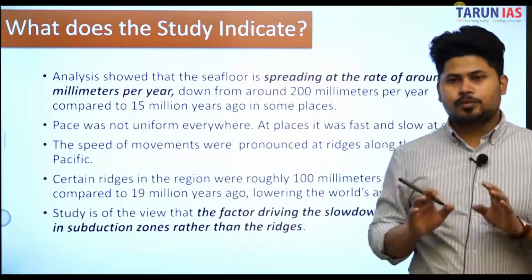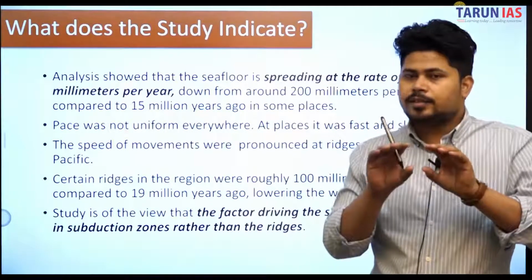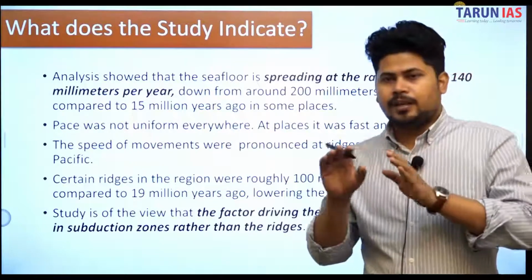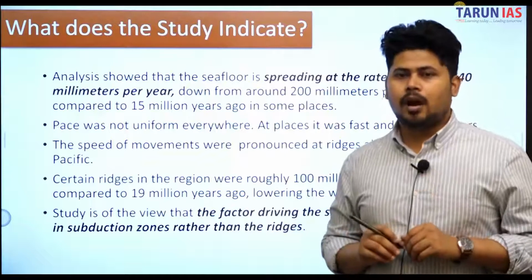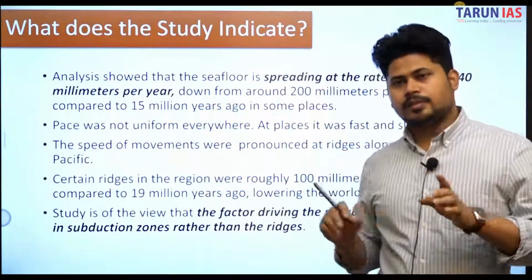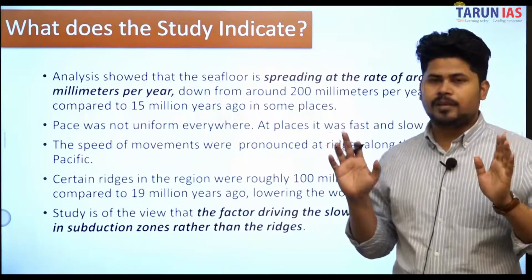That means earlier it was believed that the crust is moving at the speed of 150 or 200 mm per year, but now this assumption was valid 200 million or 150 million years ago.